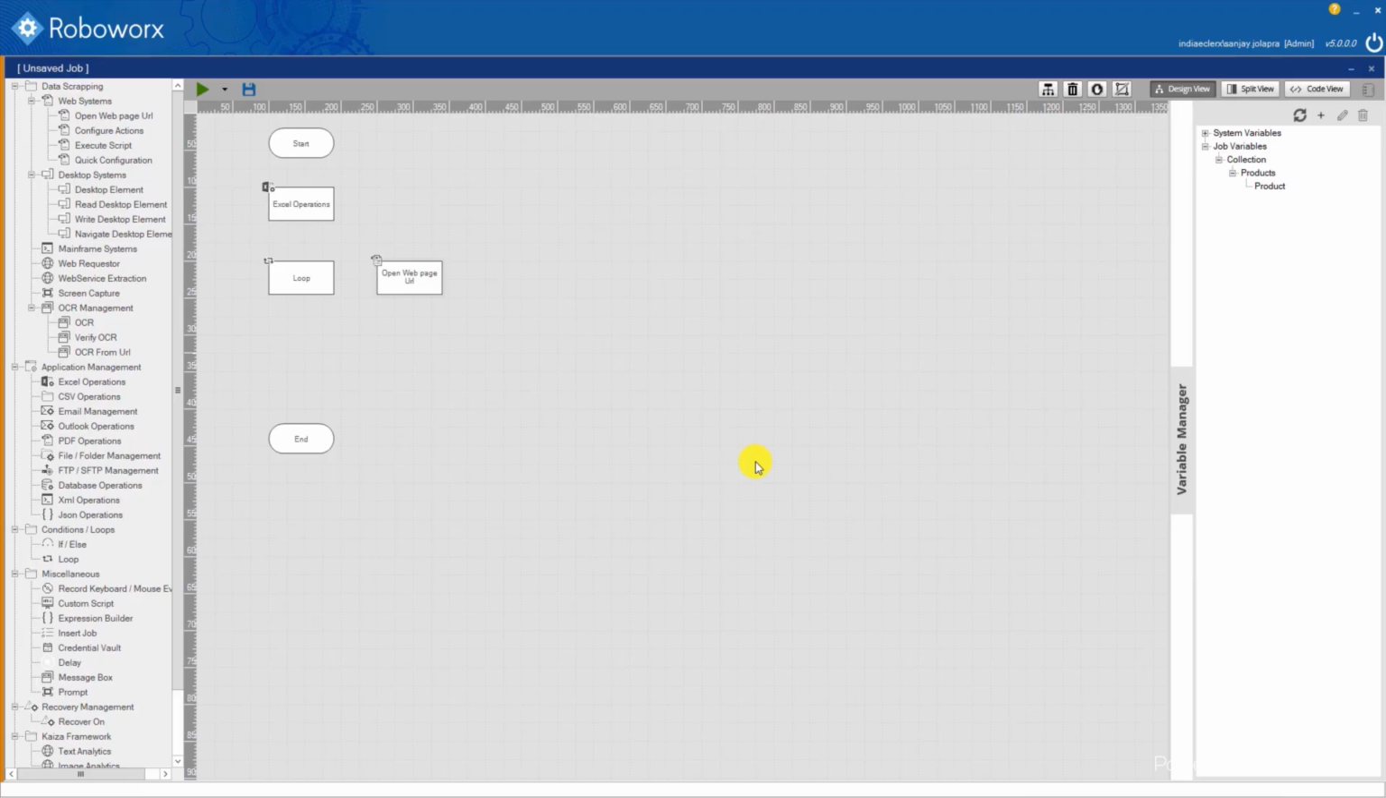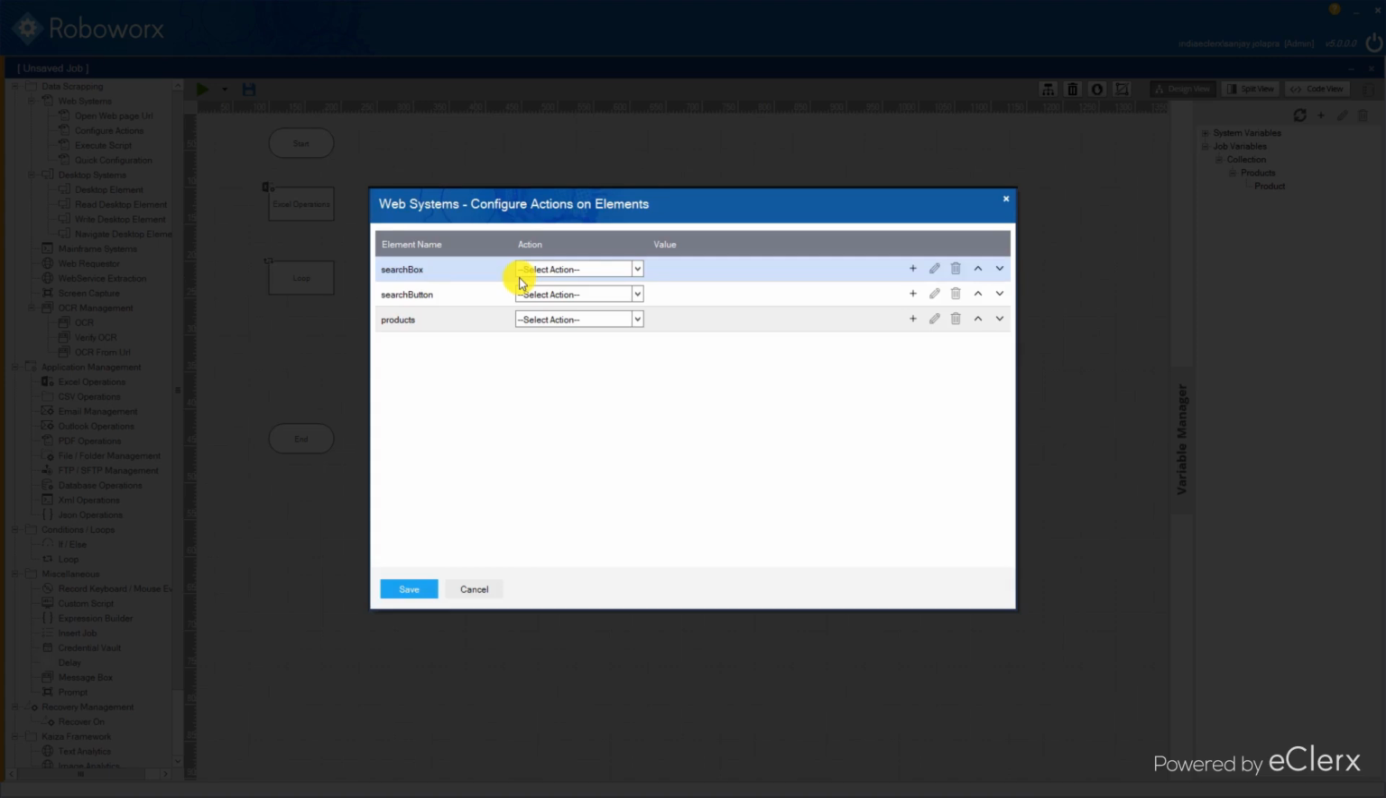Now that we have identified and configured the elements from the website, we need to bind actions on them. We drag the Configure Actions control to the main screen. The three elements that we configured from the website show in this list. We select Write Data, as we want to write the product category in the search text box. We select Click, as we want to click on the search button. We select Read Data, as we want to read the product names and their URLs from the website.